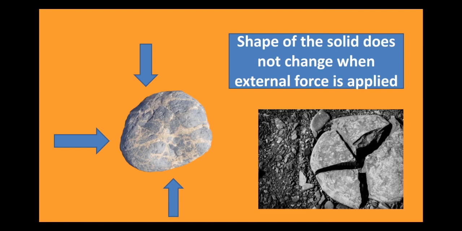Let us understand with the help of an example. If we have a stone and from all the sides we apply external force, what will happen? Will the shape change? No, the shape of the stone does not change. Hence, we can say that the stone is rigid in nature. However, on applying more force, the stone may break, but it is extremely hard to change the shape. Hence, we can say that the stone is rigid. That means the shape of solid does not change on external forces applied. However, the solid may break on appliance of further force.